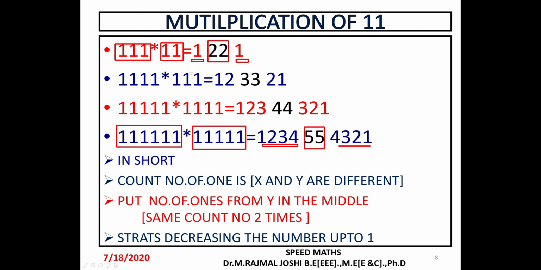So we will summarize all the concepts we have seen for the multiplication of this type of values. Count the number of ones in x and y and check whether any difference is there. If there is any difference, put the number of ones in y in the middle. The same count should be written 2 times. Then start decreasing order on both sides up to 1.